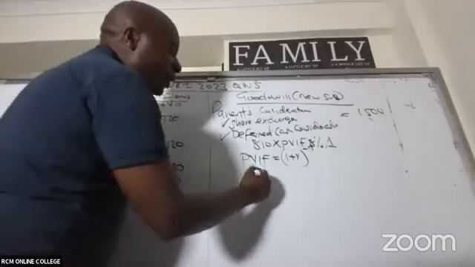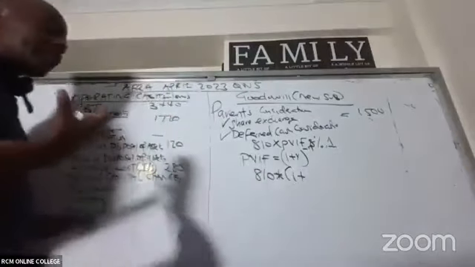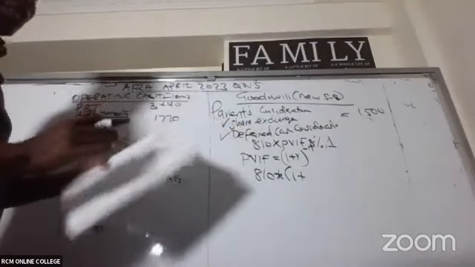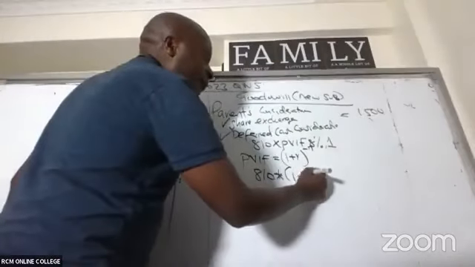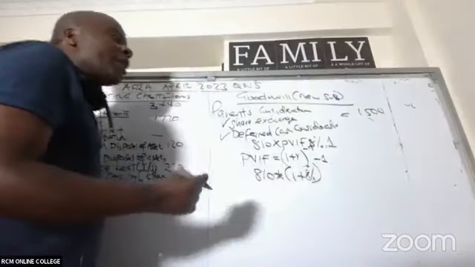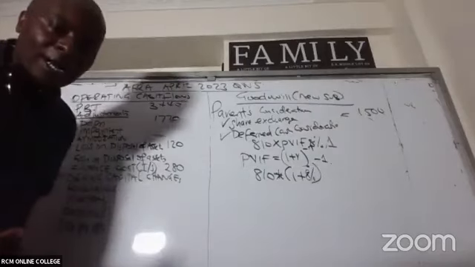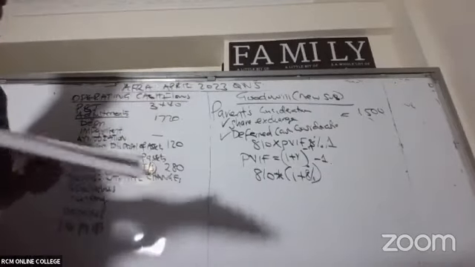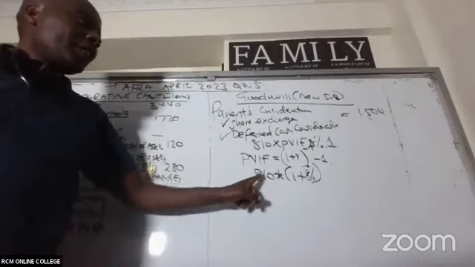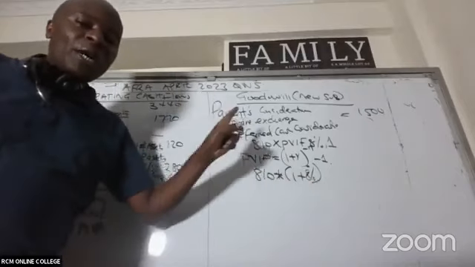So this will be 810 into 1 plus the cost of capital. The required return is 8% in the question. They've told us there. The cost of capital is 8%, raised to negative 1 because you're going to pay this amount by January 2023. Are you able in this case here to take 810 times this figure directly? 810 times, open brackets, 1 plus 0.08, close, raised to negative 1.